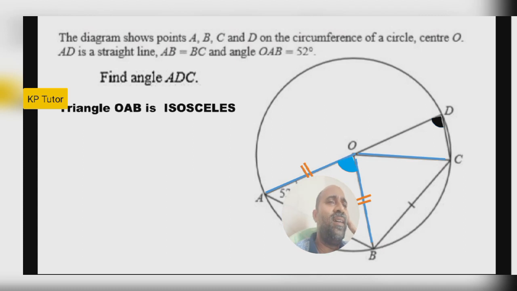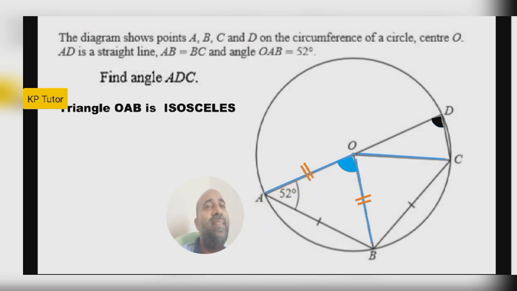What is the property of an isosceles triangle? The base angles are equal, so if this angle is 52, then this angle is also 52. Base means, where two sides are equal, the next side is the base.